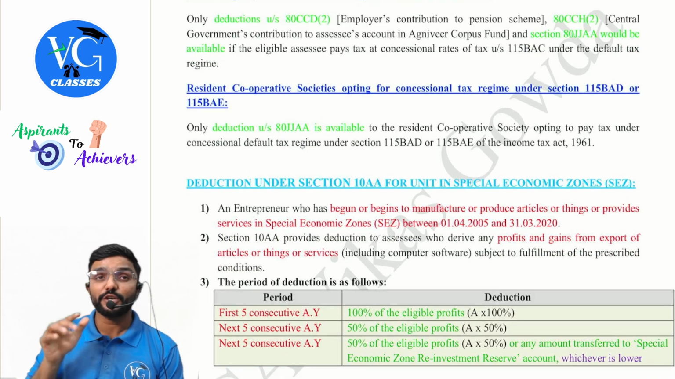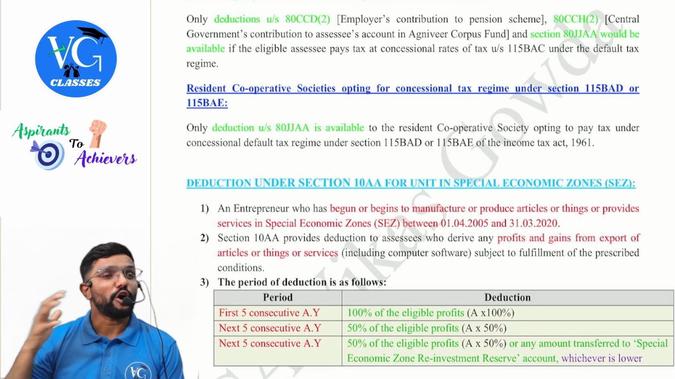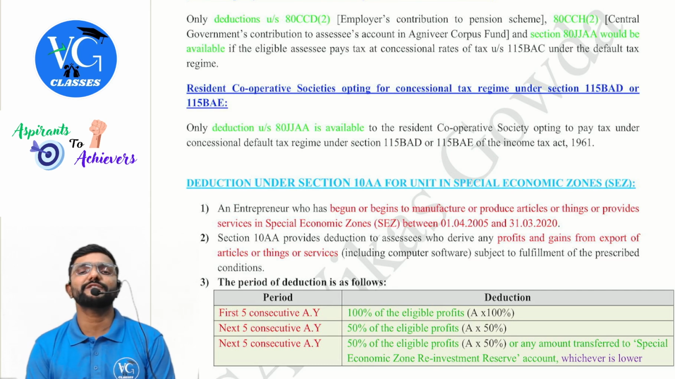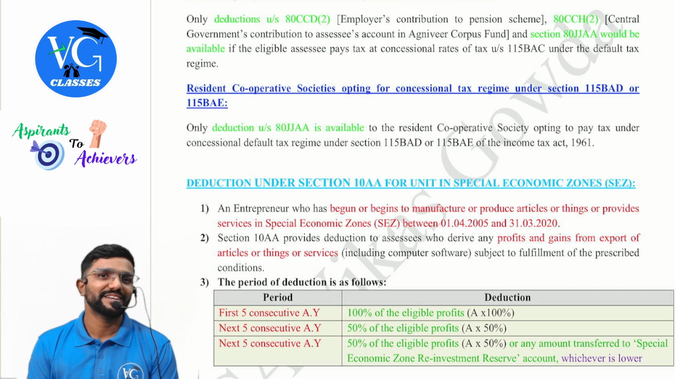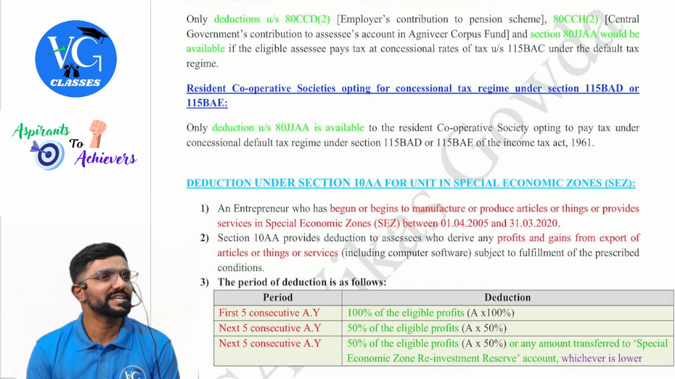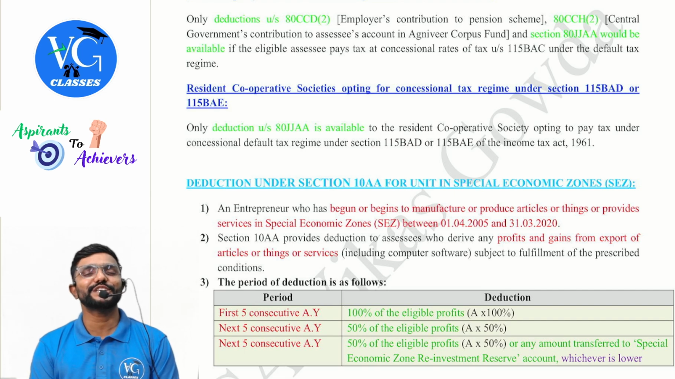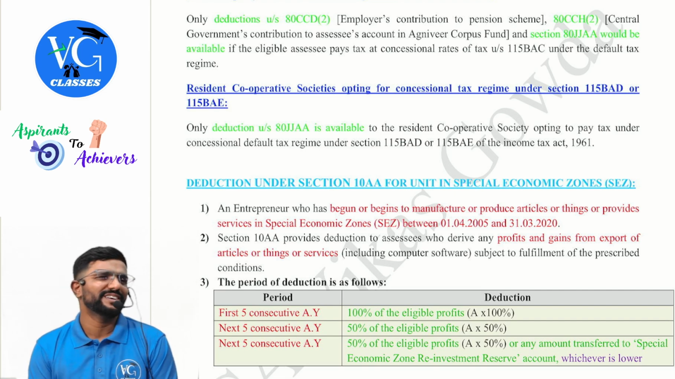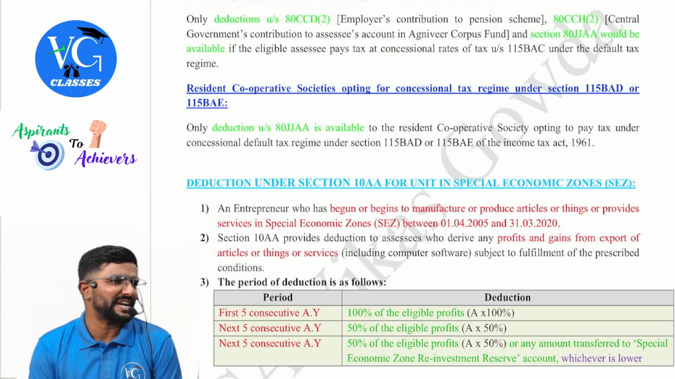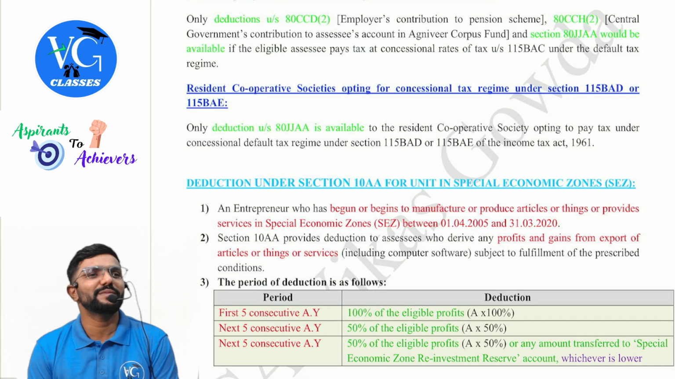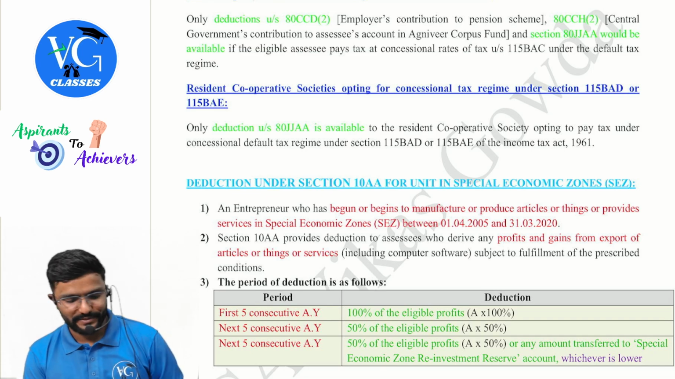Sir, what if a resident cooperative society is following the optional scheme given for them under section 115BAD or BAE? They can claim only one deduction. What is it? 80JJAA. Sir, what about 80CCD subsection 2 and 80CCH subsection 2? That is anyway not available for cooperative societies, guys.